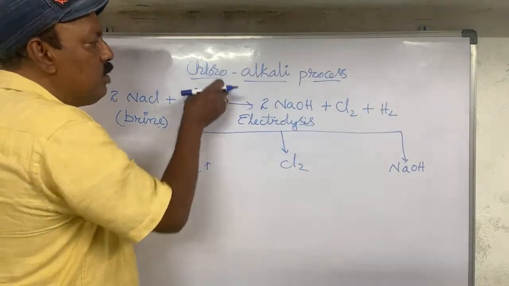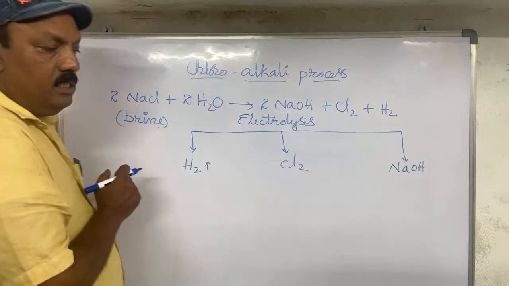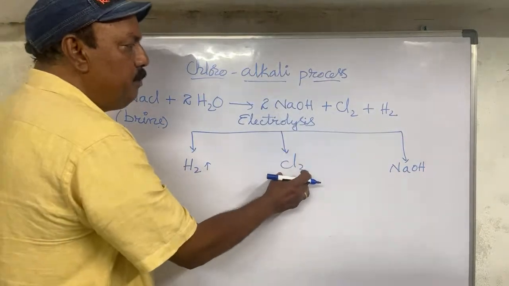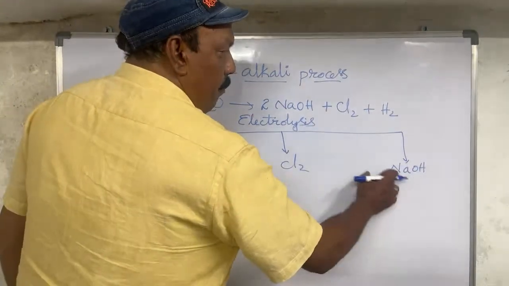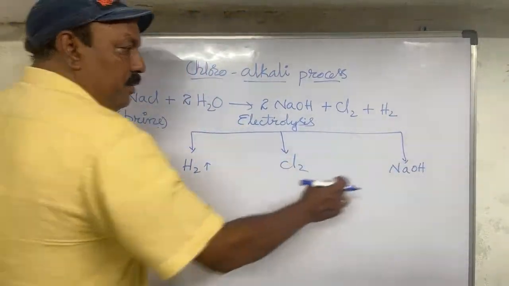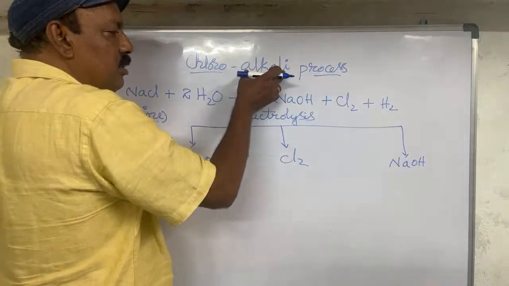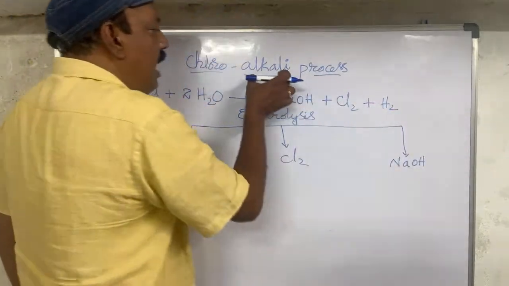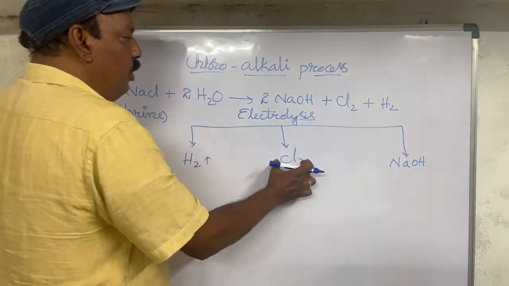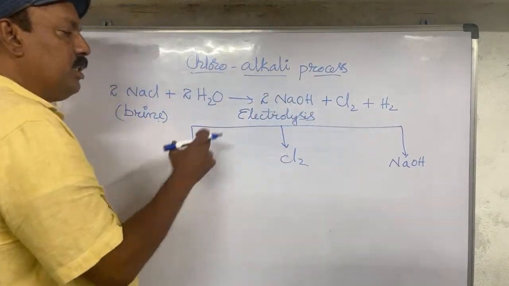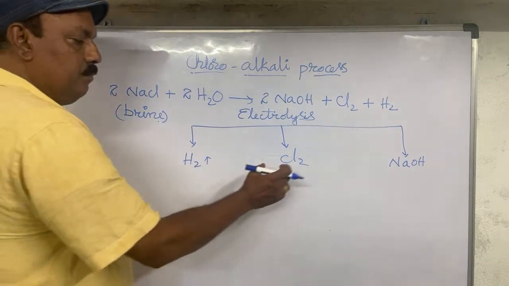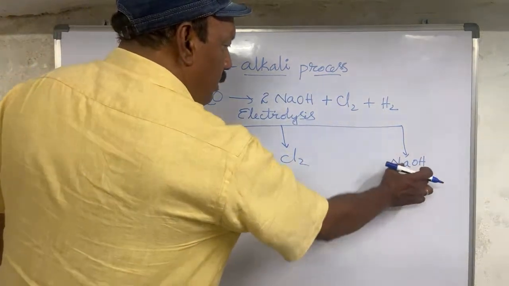This process is called the chloroalkali process because chlorine plays an important role, hydrogen plays another important role, and the base plays one more important role. The solution of the base is called alkali, and chlorine plays an important role. So in the chloroalkali process, the three results are hydrogen gas, chlorine and sodium hydroxide.